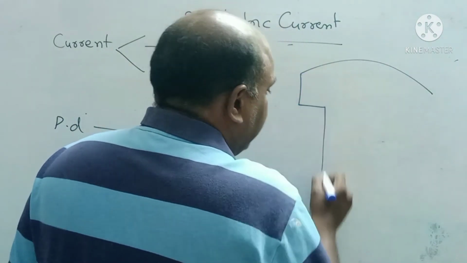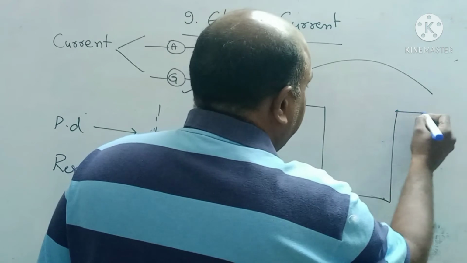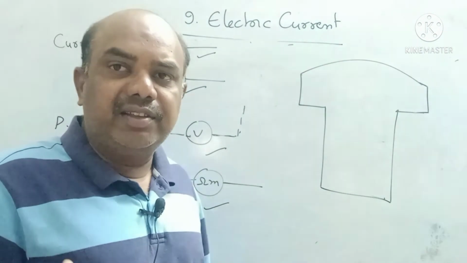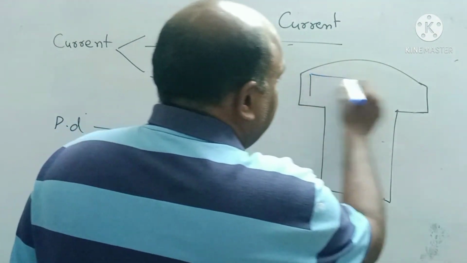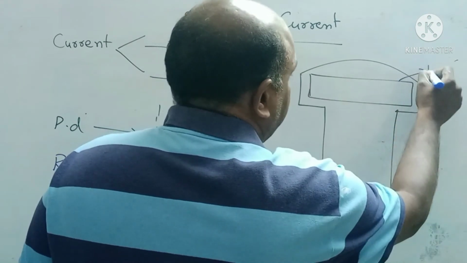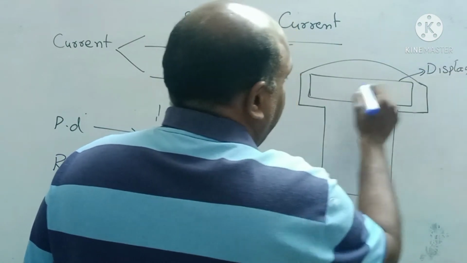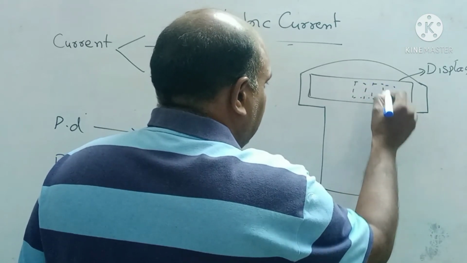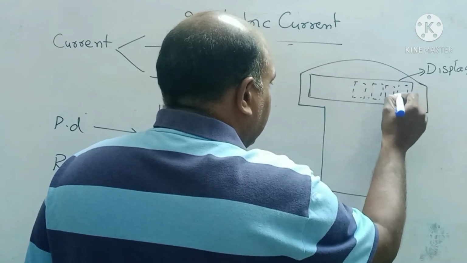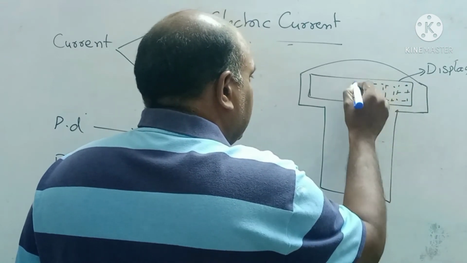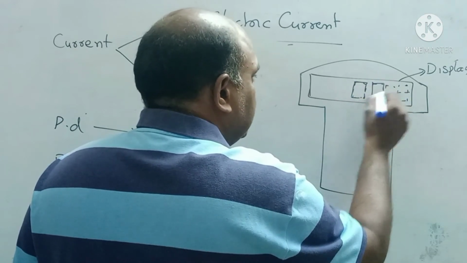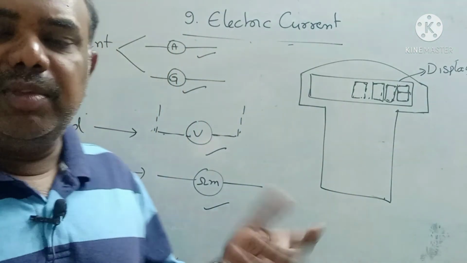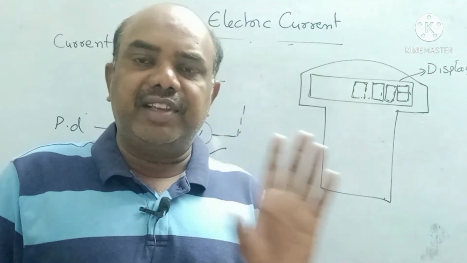See, generally a multimeter looks like this. You can observe it in any repairing centers, TV shops, mobile repairing centers. On the multimeter, the upper part is a display. It can display all numbers including fractions, like 0.008. The most accurate numbers can be displayed on the screen with the help of the display. This is called a digital multimeter.